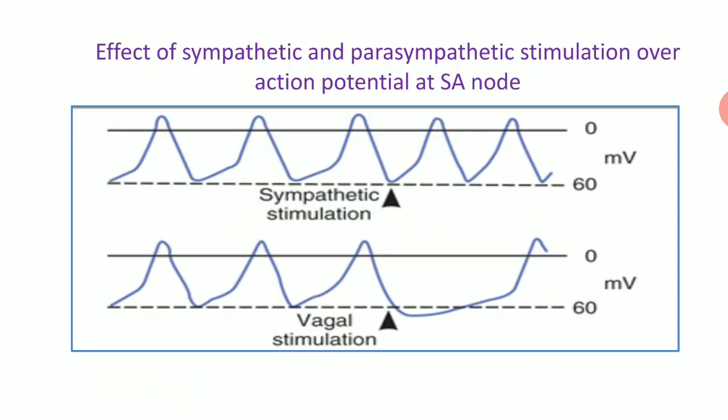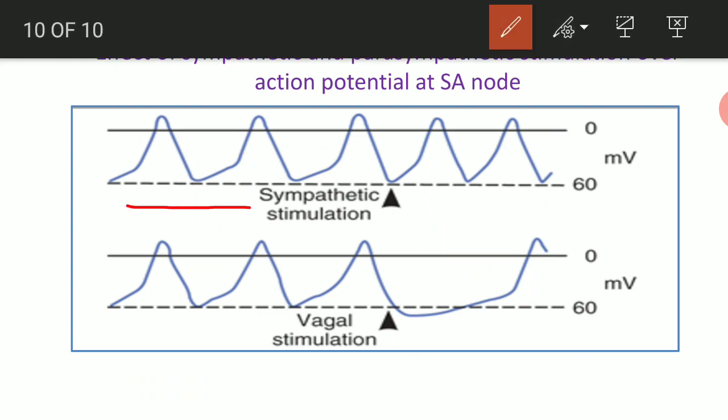Now, this is the last slide: the effect of drugs on this SA node action potential. Suppose this is the normal event which is occurring, and at this junction you have given sympathetic stimulation, or the heart has got sympathetic stimulation by drugs. What you are seeing is that this slope is now steeper, and because of that heart rate increases.